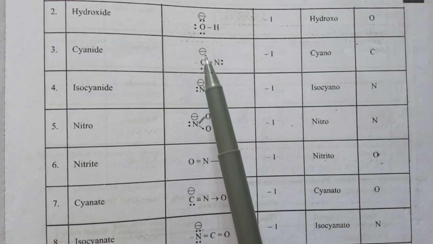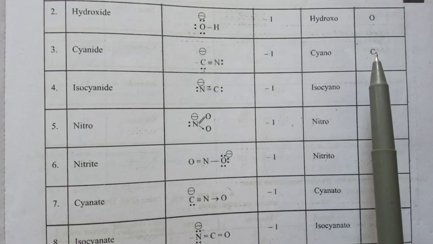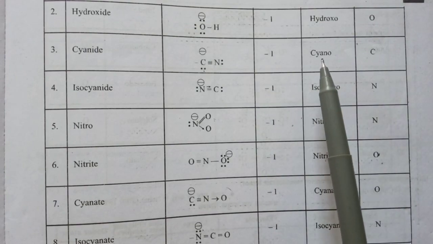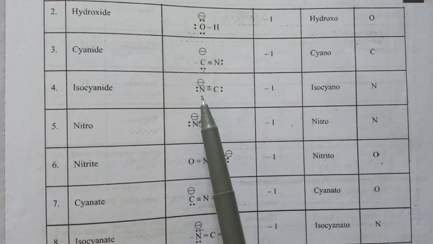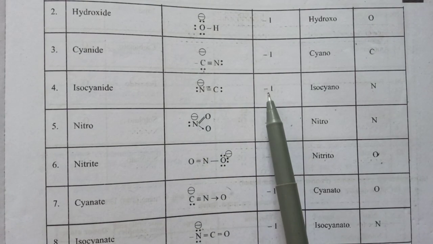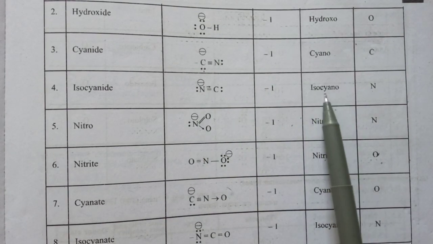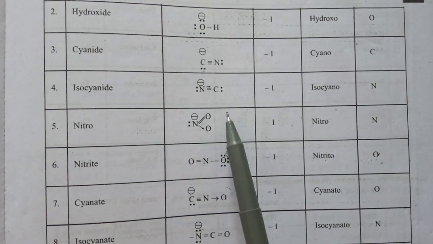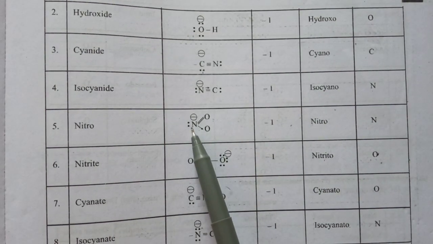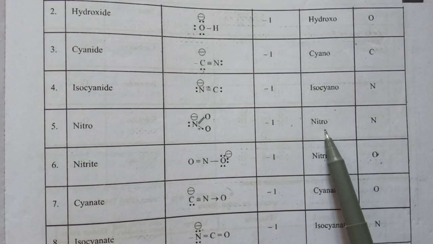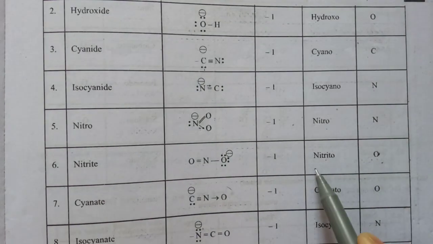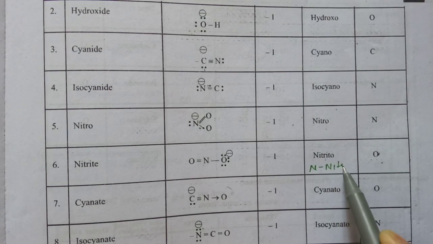Cyanide, CN minus, has the charge on C, so C is the donor atom here with a -1 charge, and it is named cyano, with O added. In isocyanide, NC is present, N is the donor atom with -1 charge, and it is named isocyano. Nitro means NO2 minus; the minus charge is on N, so the coordinate bond is formed by nitrogen, the donor atom is nitrogen, and it is named nitro, or we also name it N-nitro.